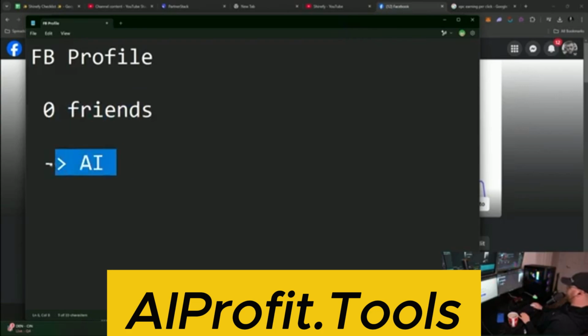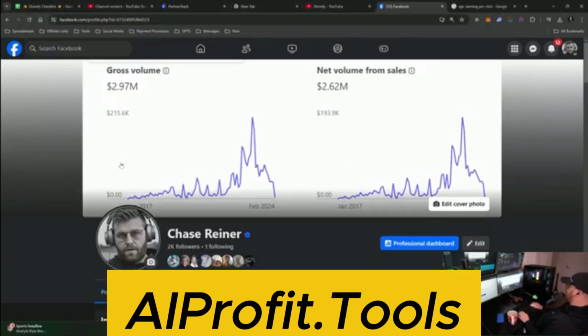So what you want to do is find people that are interacting with content that you're going to be replicating. And then you want to find people, let's say, that are in the US. That's where the high CPCs are. When you start becoming an affiliate, this is what the affiliates are going to ask you. They're going to say, where's your audience located? And you're going to say, mainly in the US. And they're going to be like, okay, cool. And then you're just going to add people every day like this. But there's a certain way you want to do this, okay?